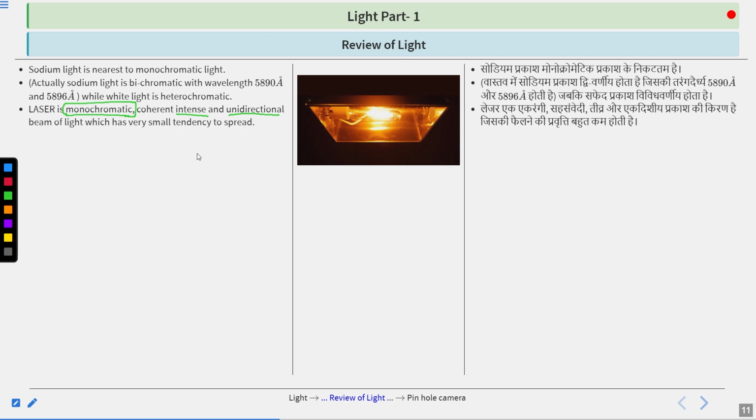But in the case of a laser, when you press and direct it towards any object, you will observe that the light is unidirectional. It is not going to spread. You will see it as a dot only on the wall.